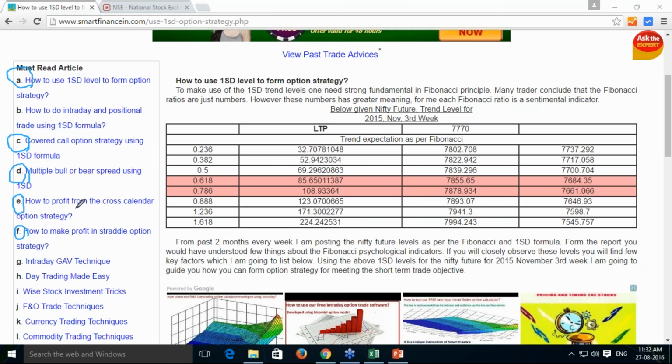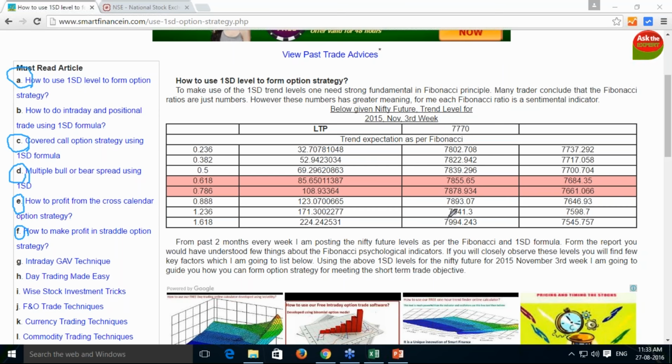all these articles I have given a brief description with backtesting evidence of how to work on the strategies by looking at the one standard deviation trend parameter. By looking at that, how to form the option strategy I have given elaborately.